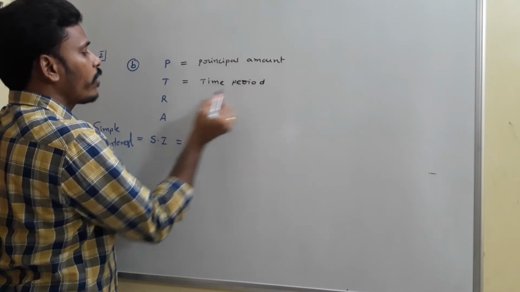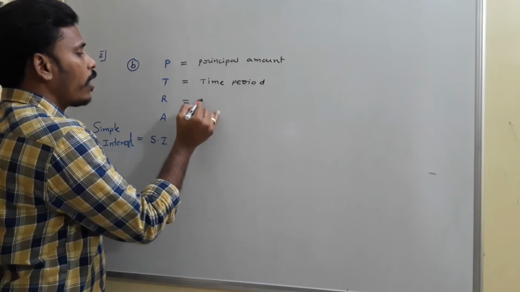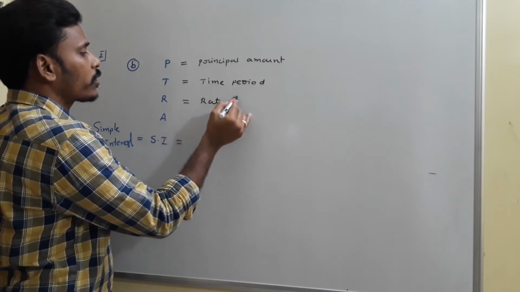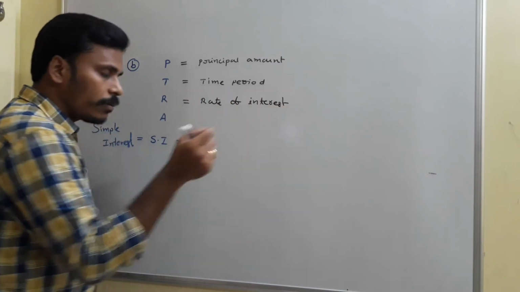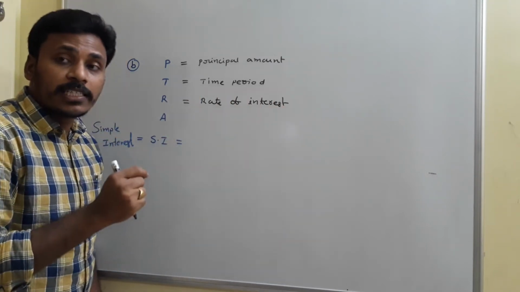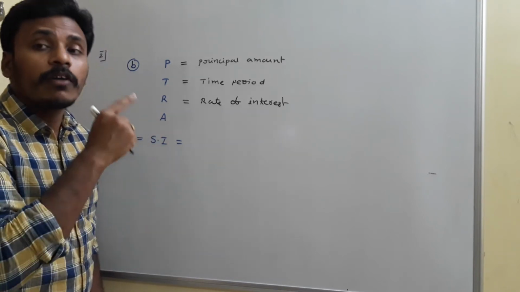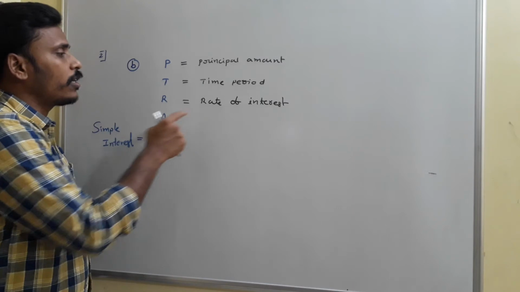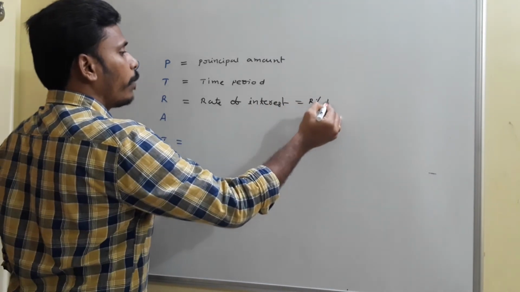For how much time we are taking that money is indicated by the T, and R is the rate of interest. This rate of interest means we need to pay an extra money of R rupees for 100 rupees for 1 year, that describes the rate of interest. And if the rate of interest is some R% per annum.